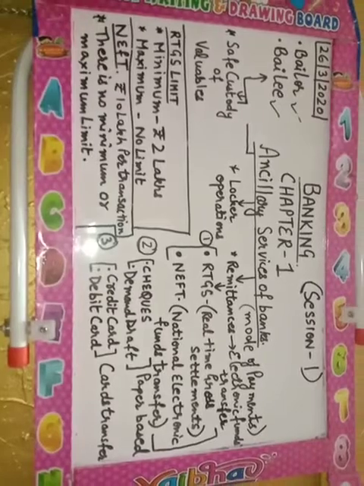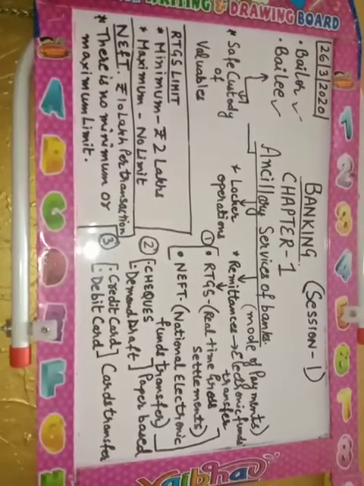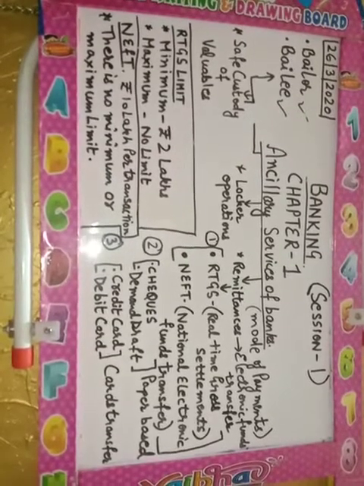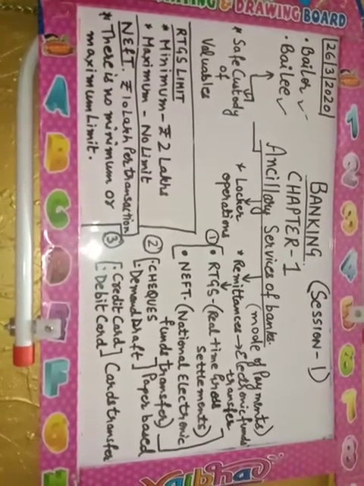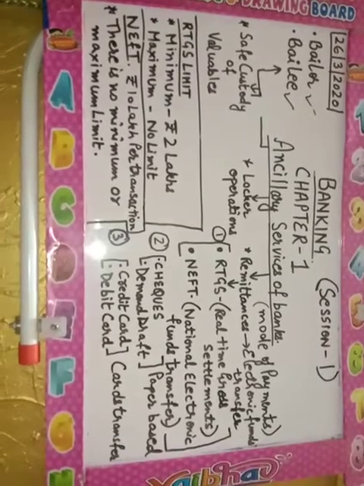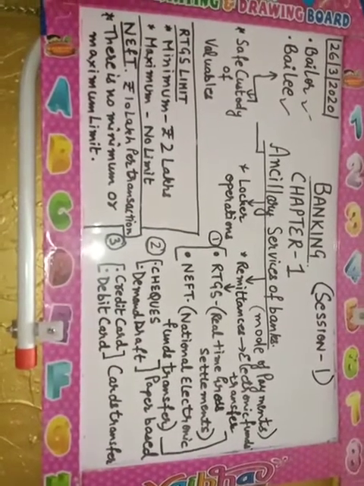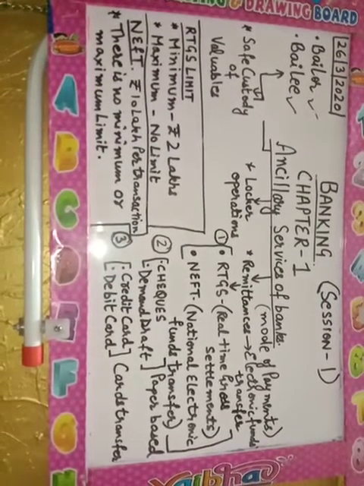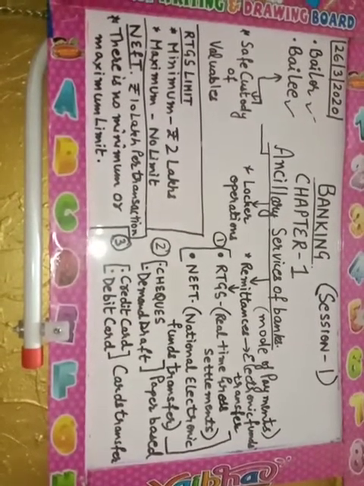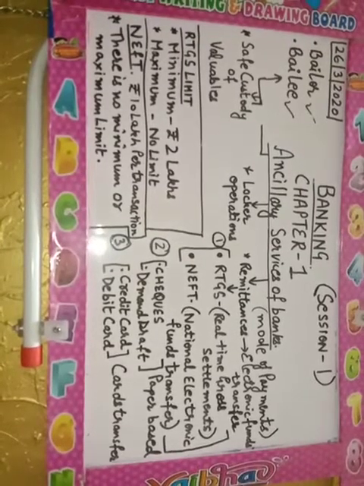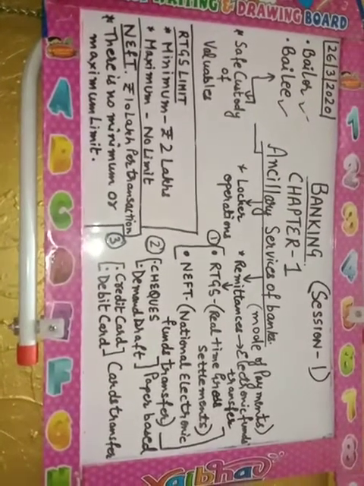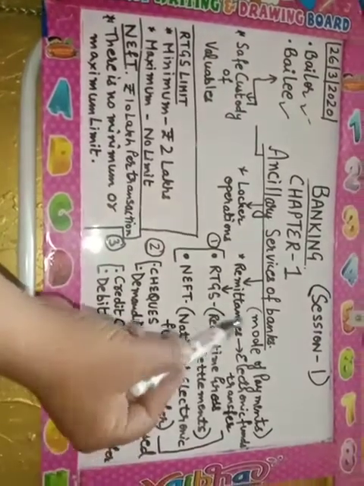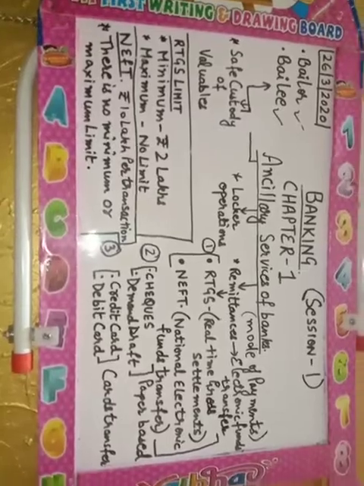If the customer wants to put valuable items such as gold or property papers in safe custody, the customer opens a locker account in the bank. This is the second point, locker operations.